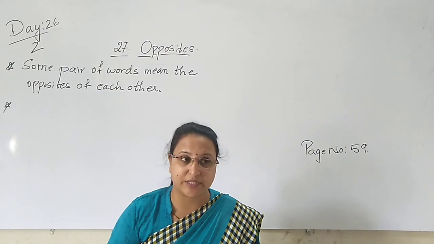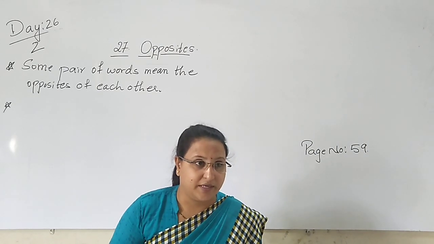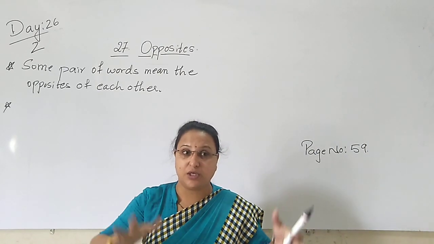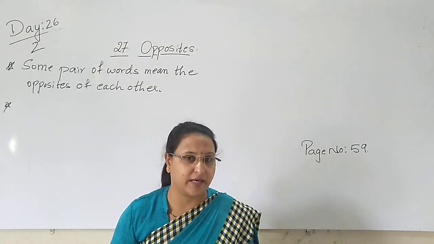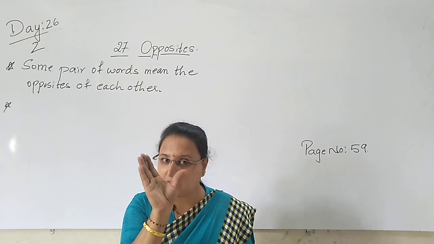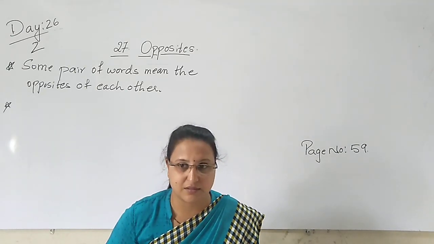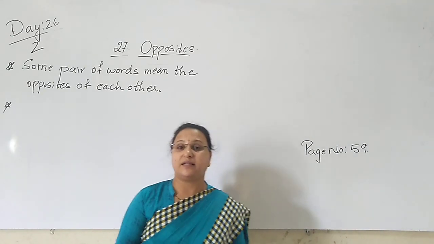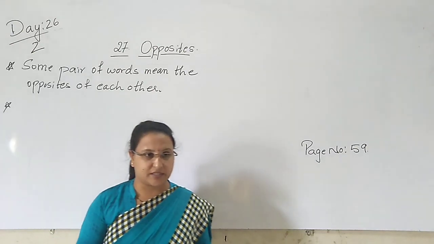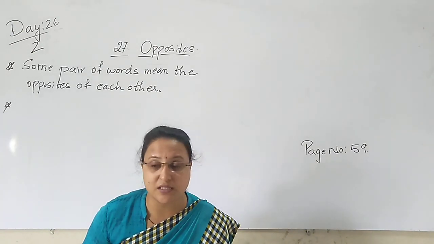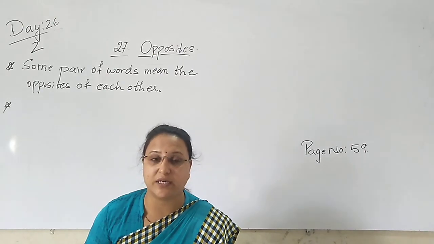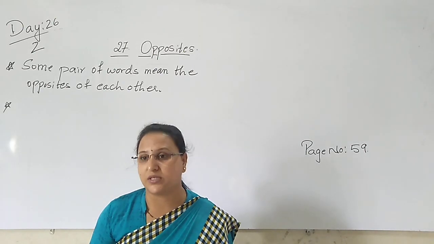So it is a big bird. The elephant has a huge, big body. And the mouse is a small animal. So in this way, these are opposites. They do not match each other. For that reason we call them opposite words.